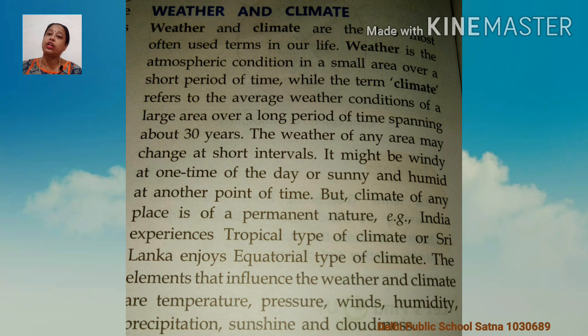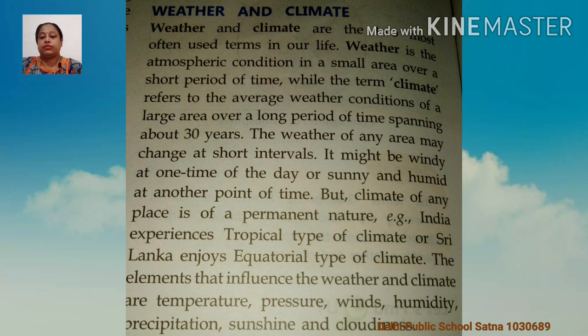While if you are talking about the climate, children, it refers to the average weather condition, meaning one kind of weather, suppose cold or hot weather, but for a long period of time. That particular condition exists for a long period of time, about 30 years we can say. So we say that is climate. So this is the difference between weather and climate. Understood?